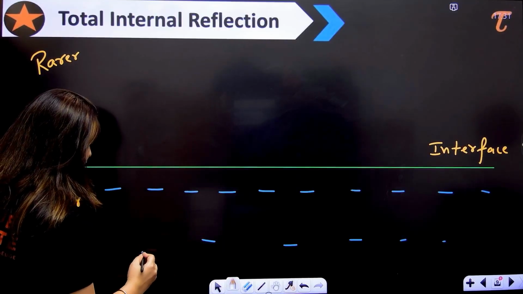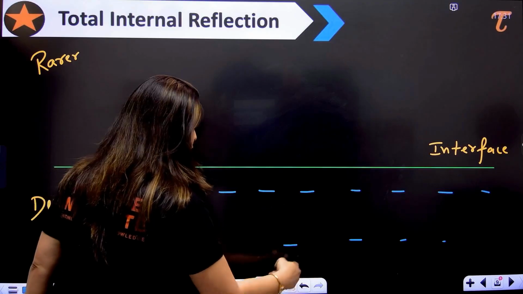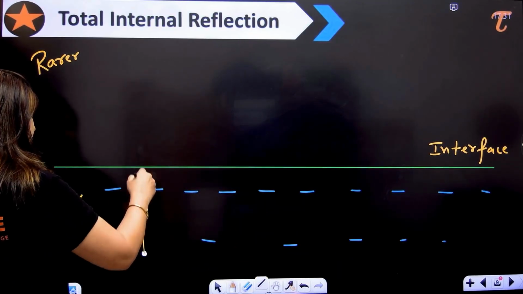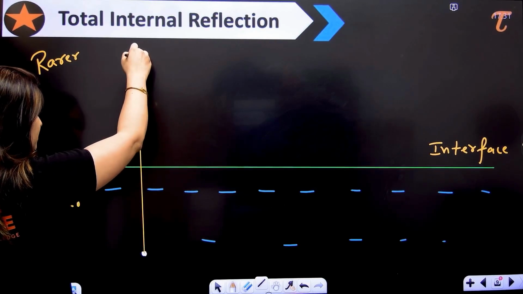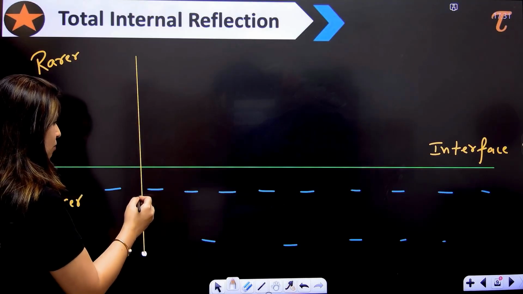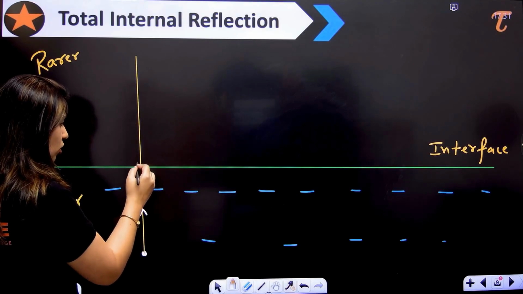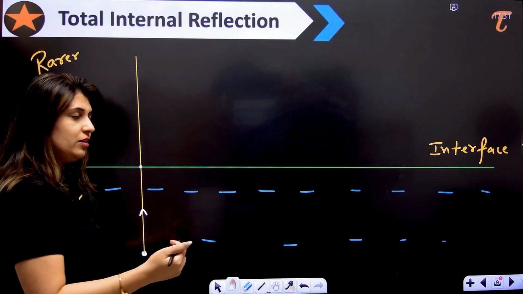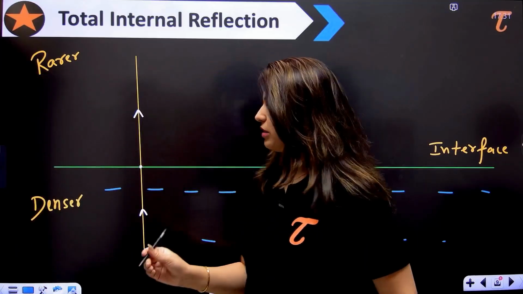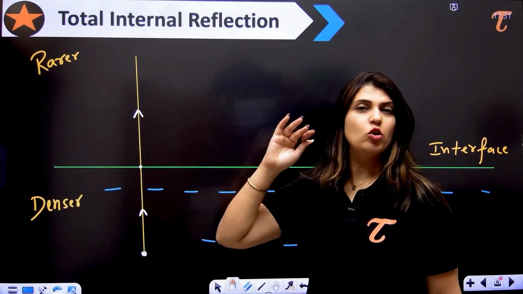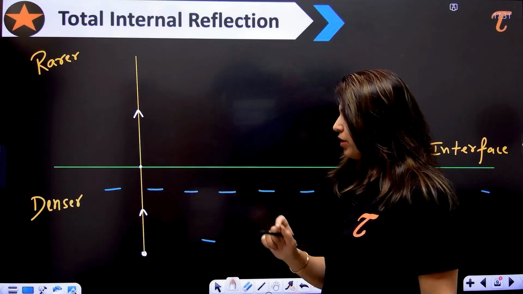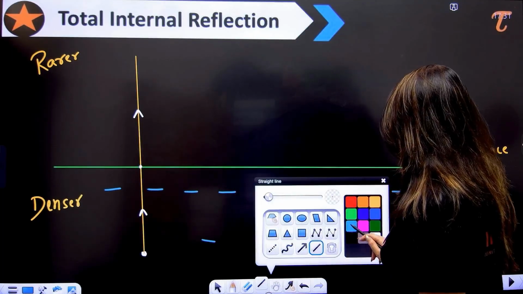So here I have this object. First of all, I'm talking about the ray which is coming like this. We can observe here, if the incident ray is coming like this, it is coming on the surface, then we know that this ray will go straight like this. This is the incident ray, this is the refracted ray, no bending towards the normal, no bending away from the normal. Now let's consider another one.